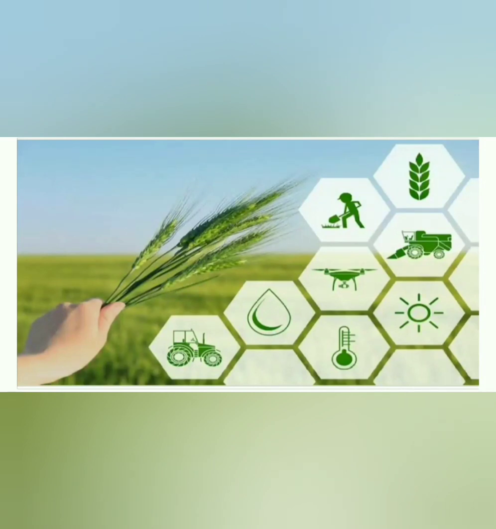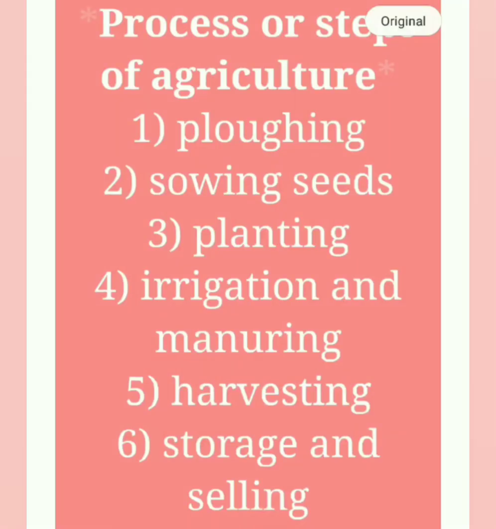Now let's see the process of agriculture. Children, agriculture is a practice of cultivating plants and livestock. The word agriculture comes from the Latin word ager. Ager means a field and culture means cultivation.